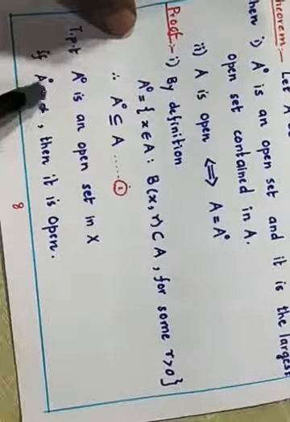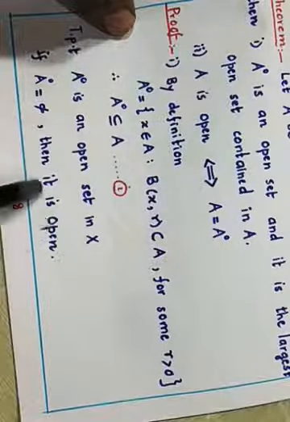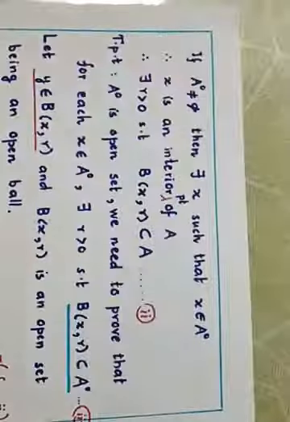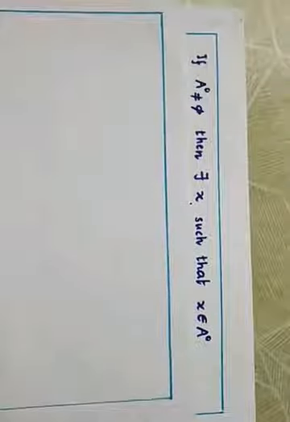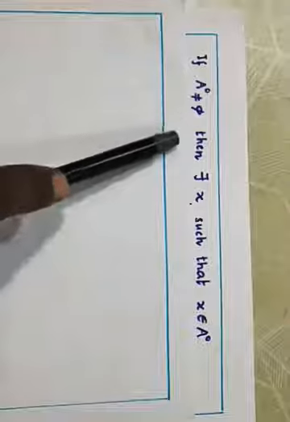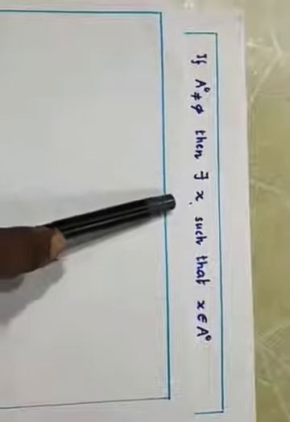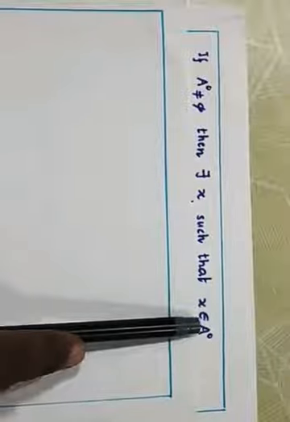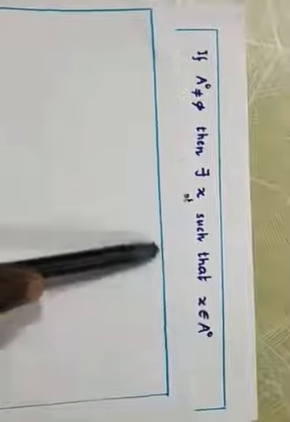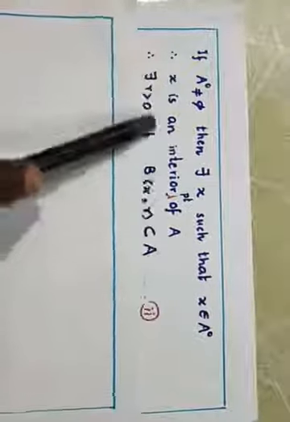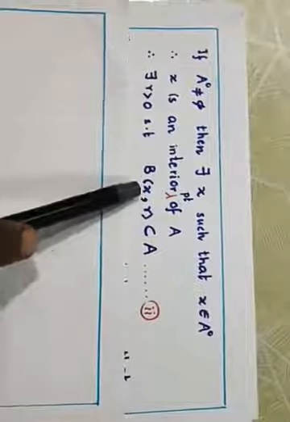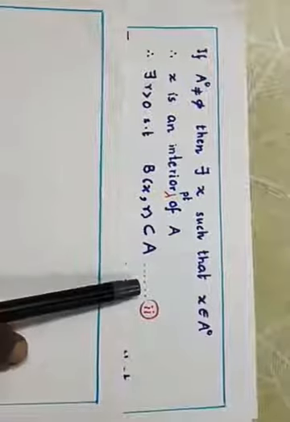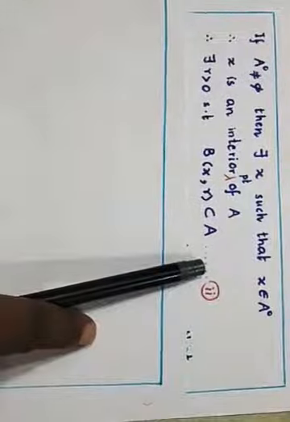Before that, if A interior is empty, then it is open, because the empty set is always open. If A interior is a non-empty set, then there must be some element x in A interior. So x becomes an interior point. By the definition of an interior point, there is some positive r such that B(x, r) is completely contained in A.